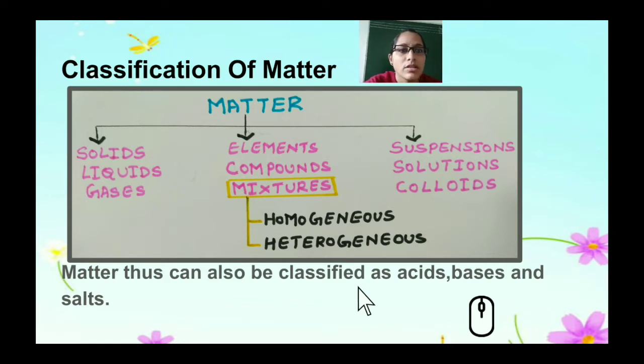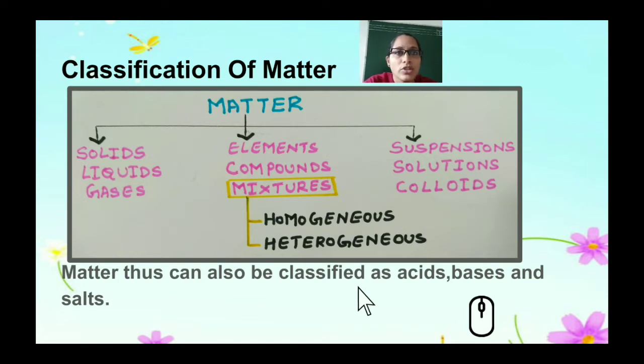You have studied in the previous class, when you studied about matter, that a mixture is a material made up of two or more different substances which are physically combined. When two or more substances are physically combined, they are known as mixtures. For example, there are certain mixtures that dissolve in water, and some do not dissolve in water or any other solution. Let us understand the types of mixtures.